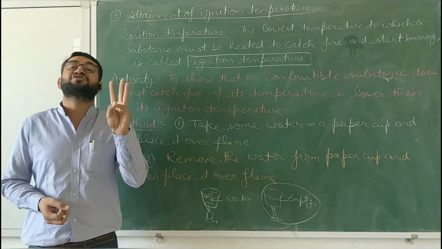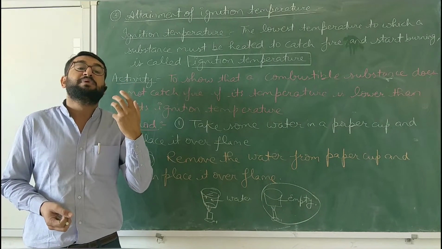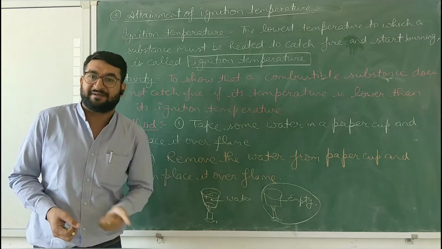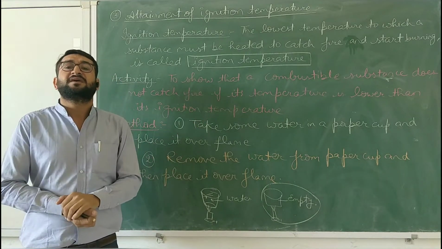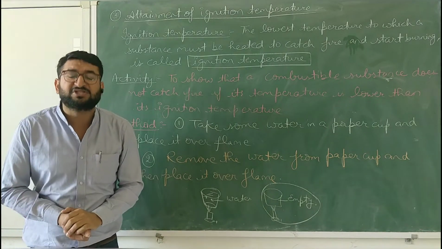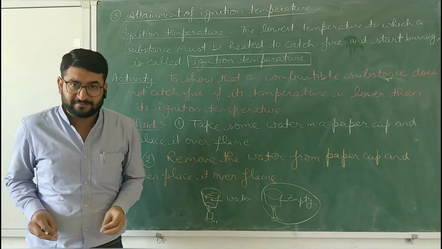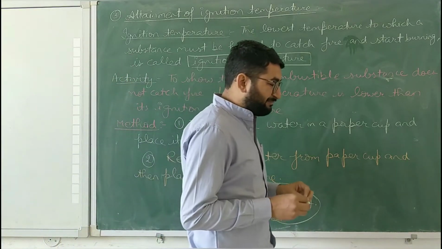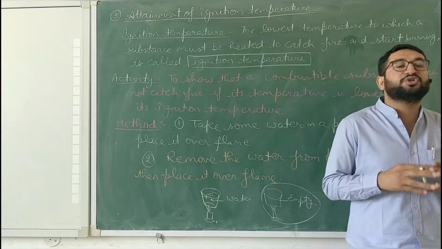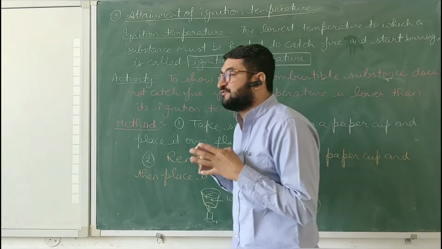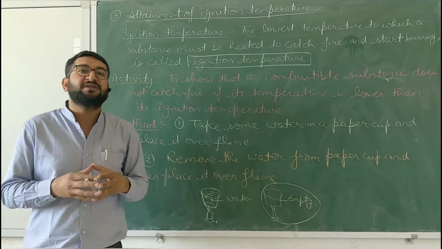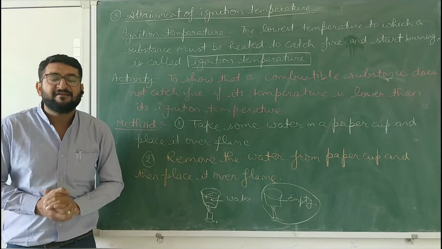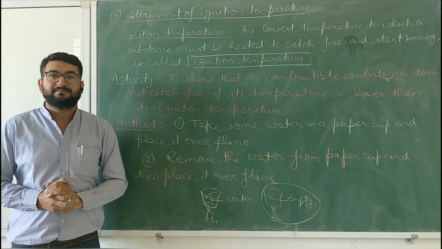So there are three conditions required to burn a substance. First, a combustible substance must be there. Second, the supporter of combustion, that is oxygen, must be there. Oxygen availability should be there. And the third one is ignition temperature. The lowest temperature, the minimum temperature at which a substance catches fire, is known as ignition temperature. So these are the three conditions which make up a fire triangle.